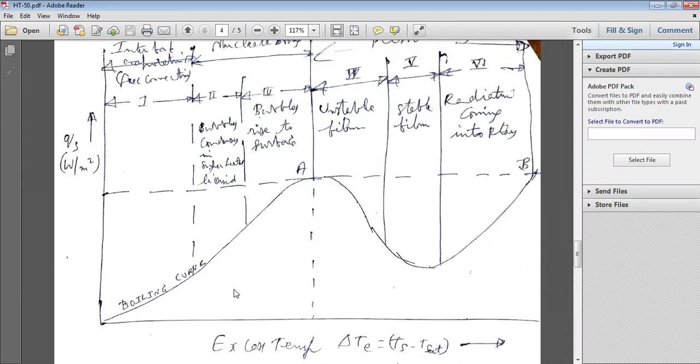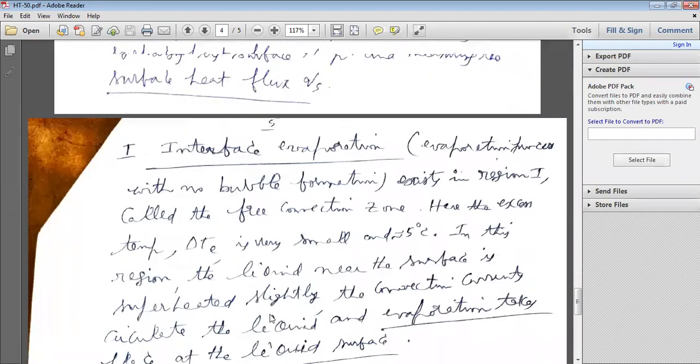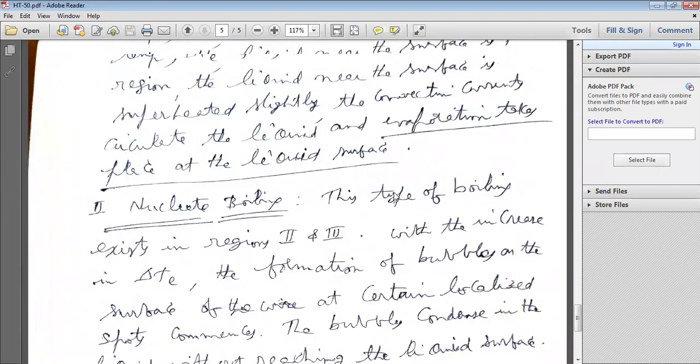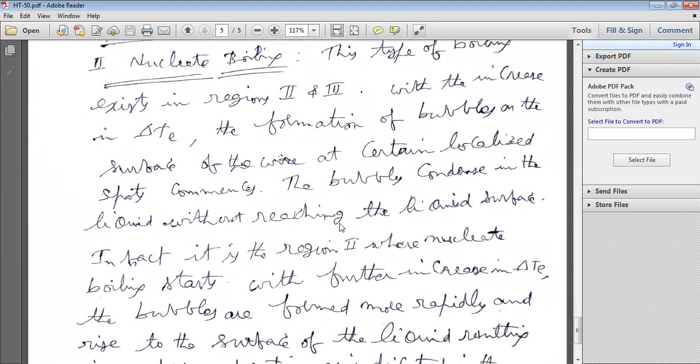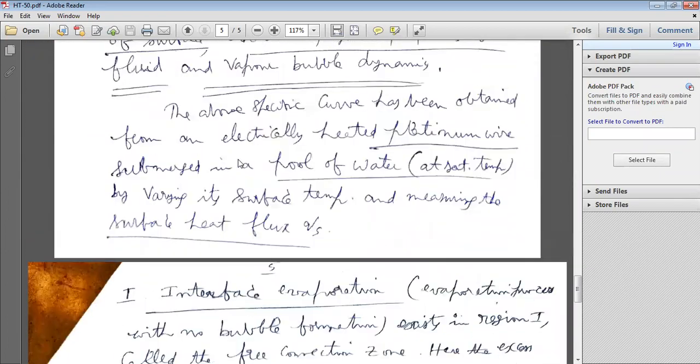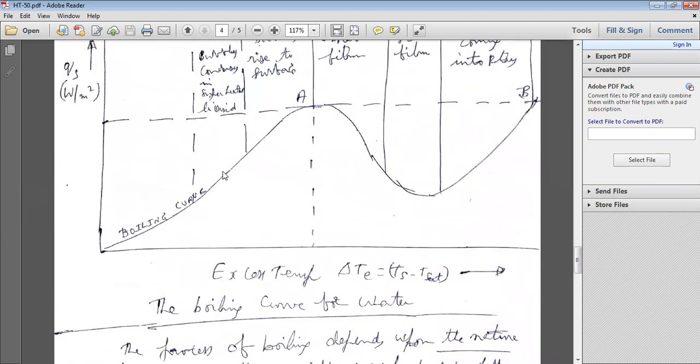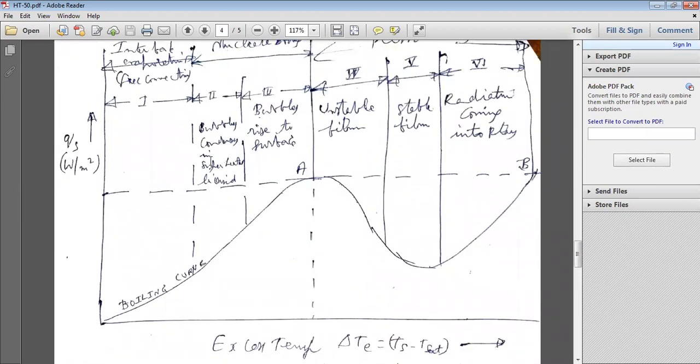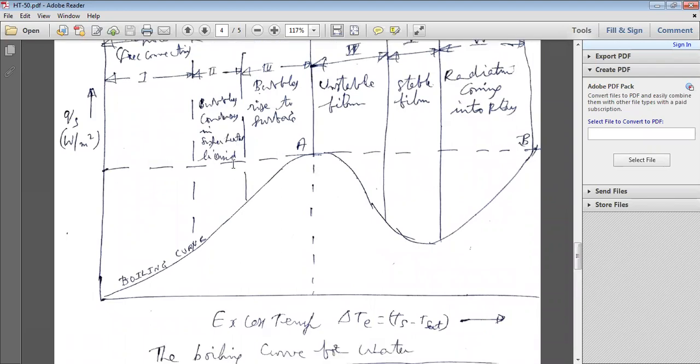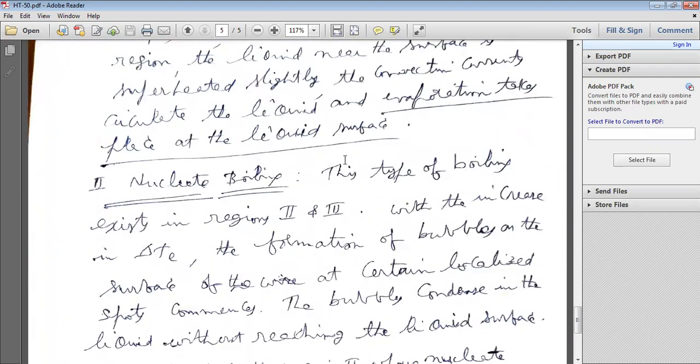Initially the bubbles condense back into the liquid without reaching the liquid surface, up to a certain excess temperature.